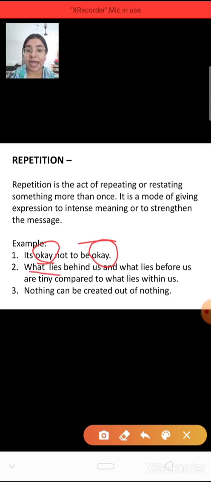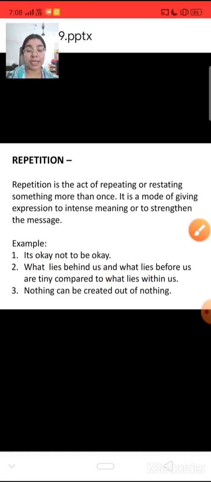What lies behind us, what lies before us are tiny compared to what lies within us. Here what lies is repeating again and again. So that means more importance is given to these words. If it is repeating again and again, that means importance is given there, that it has a very deep meaning in it. So you should understand that's why it is being repeated again and again.